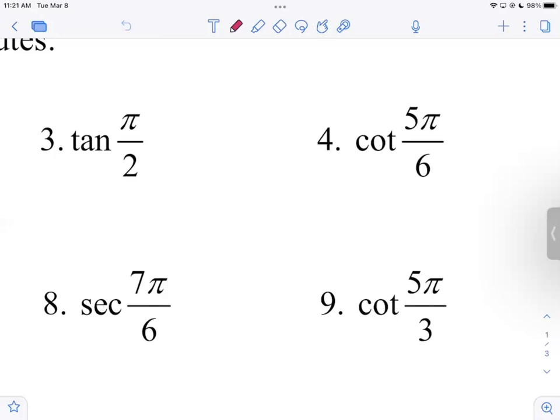So I know it's going to be some type of 1 half over the square root of 3 halves. I don't have to worry about the 2. So I know the answer is going to be some type of 1 divided by the square root of 3, isn't it? It's just going to be positive or negative. Well, 5 pi thirds lives in quadrant 4, where x is positive and y is negative. What's a positive divided by a negative? A negative. So I know it's negative. And now 1 divided by the square root of 3, when I rationalize it, becomes square root of 3 over 3.